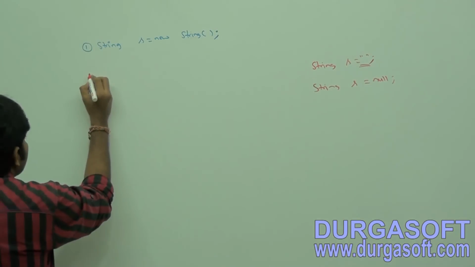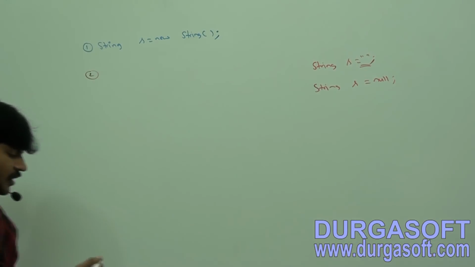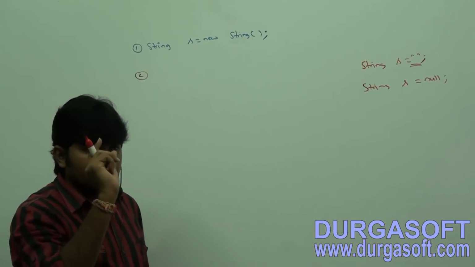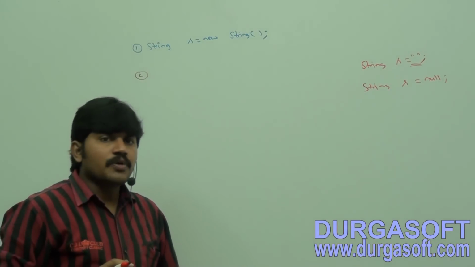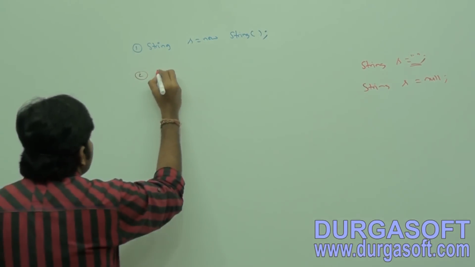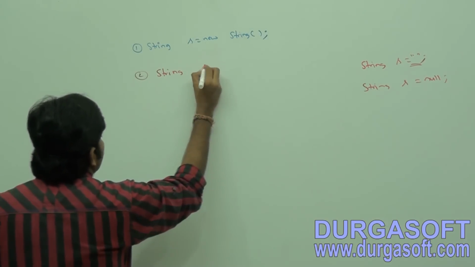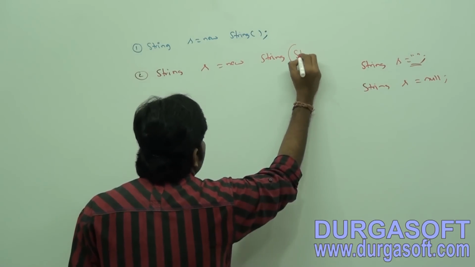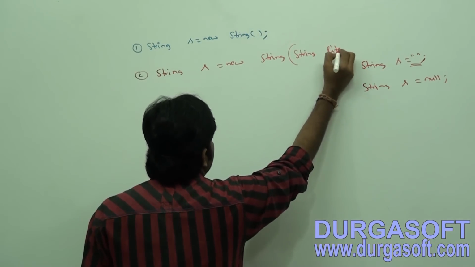Second constructor. I have one string literal, "durga". I want to create an equivalent string object on the heap. Then we should go for String s = new String(string literal).